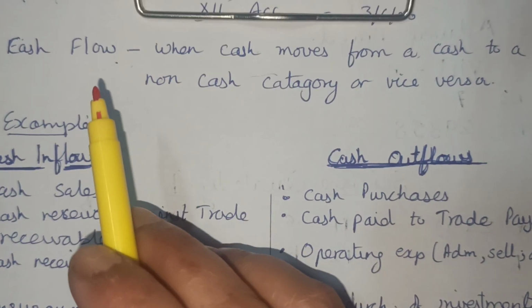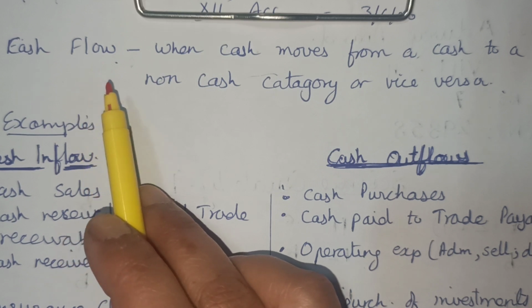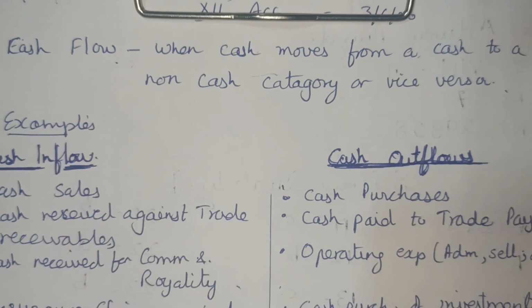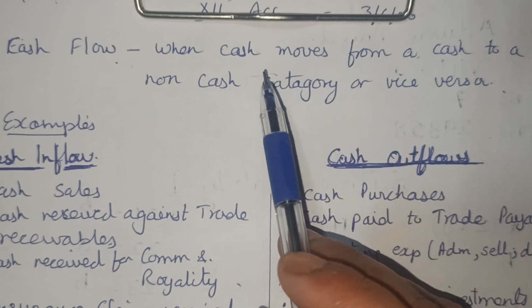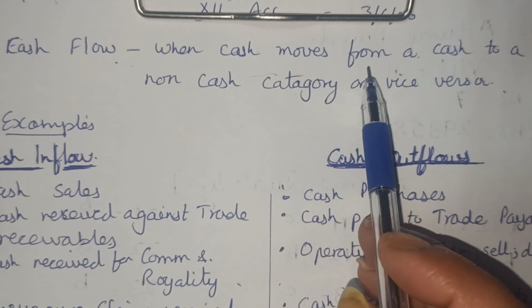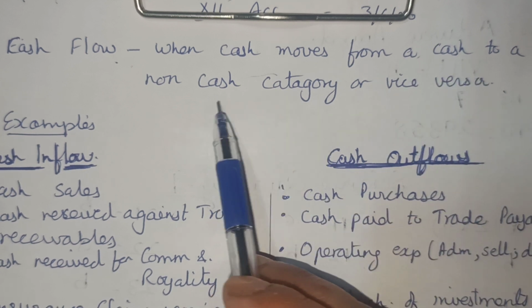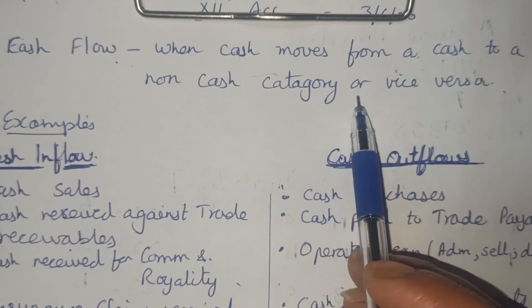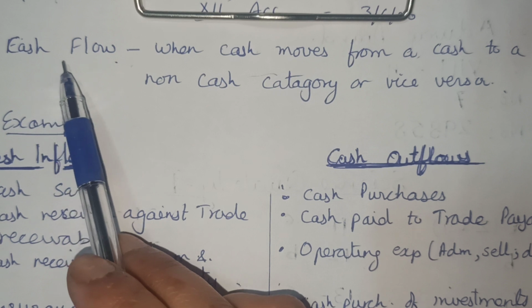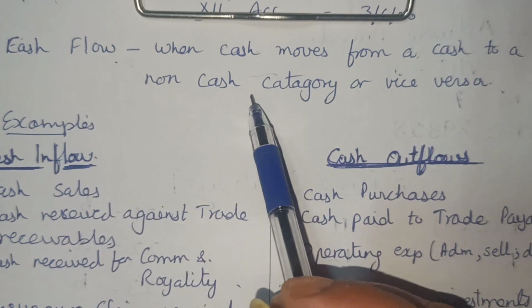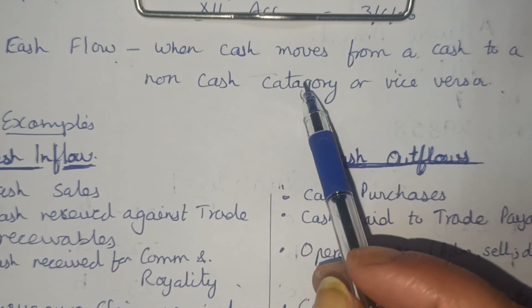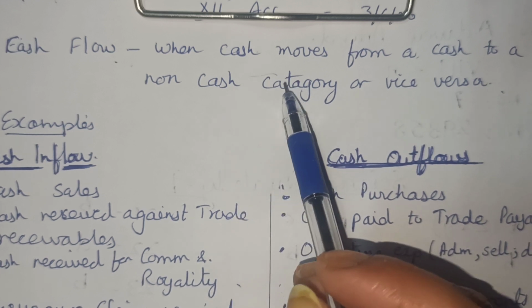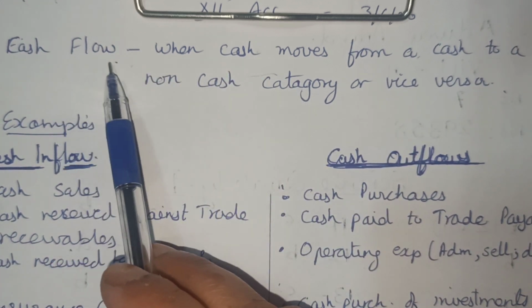Next, children, we always remember the cash flow. When does the cash flow? The cash only moves from a cash to a non-cash category, or vice versa. Only then we consider cash to flow. That is what I just told you. Cash to cash category or cash to cash equivalent will not be considered as flow of cash.